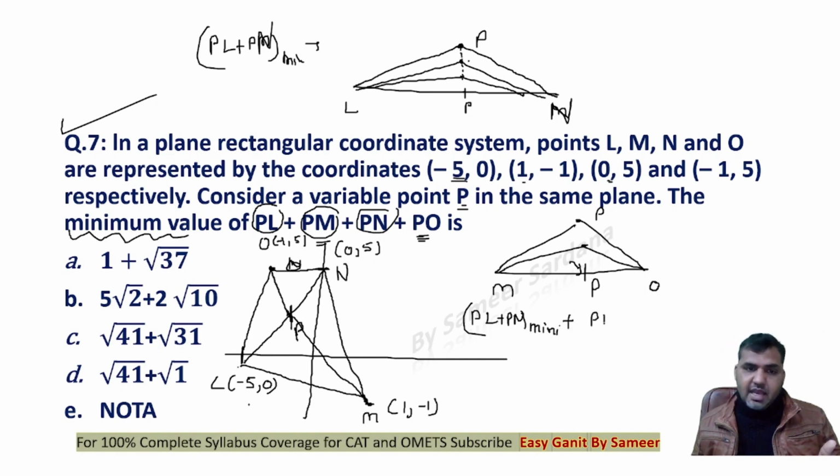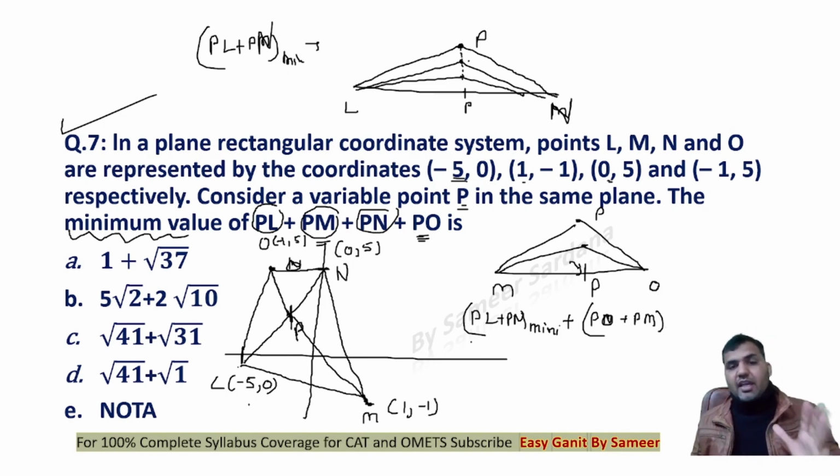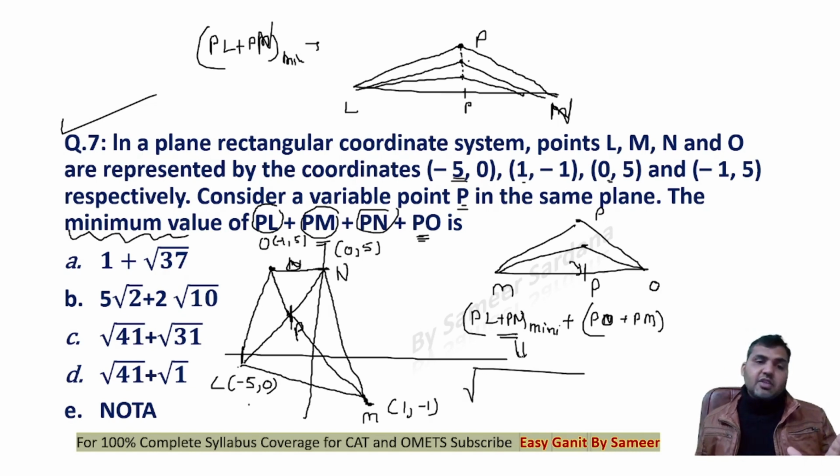PM plus PO should also get minimized. So the summation of all these values gets minimized when P is the point of intersection of the two diagonals, right? Now you see that the length of PL plus PN you can easily find by applying the distance formula. So PL plus PN, guys, will be the square root of (-5 minus 0) squared, right?